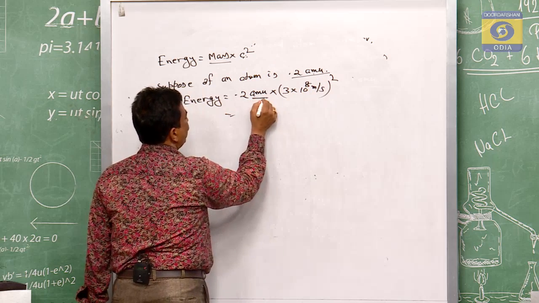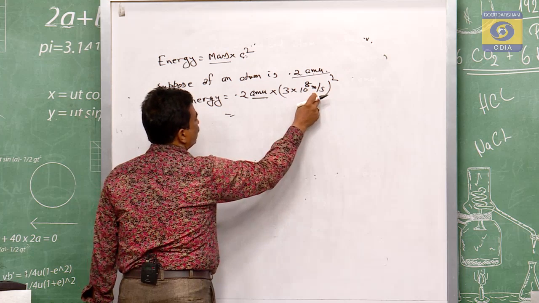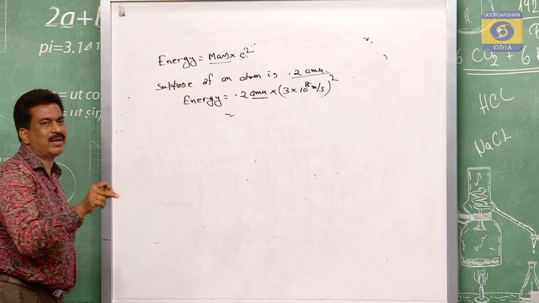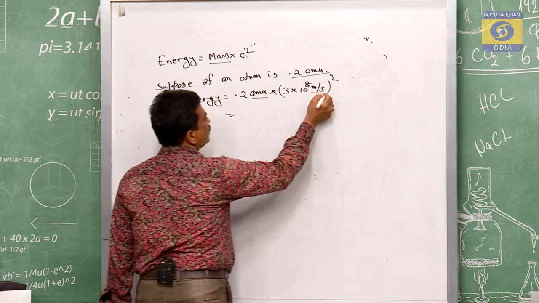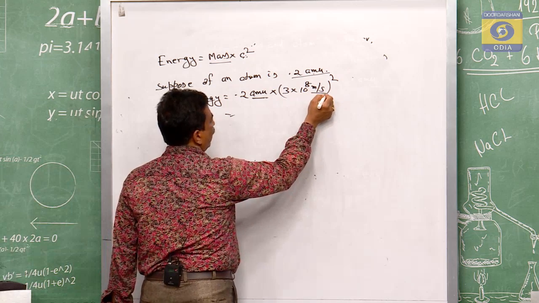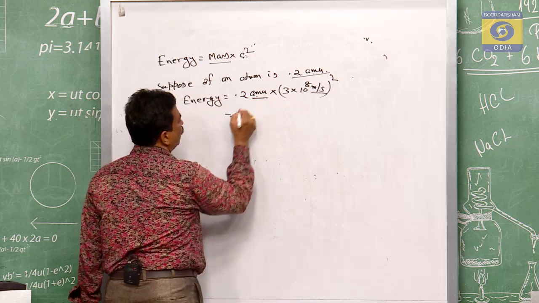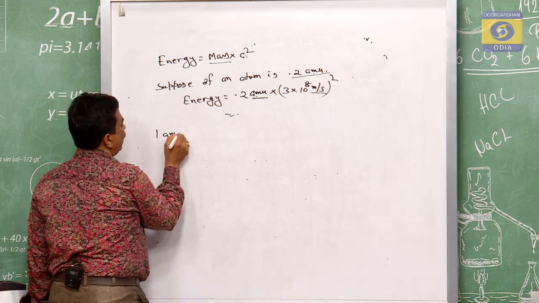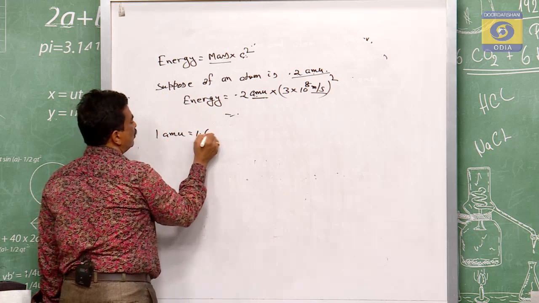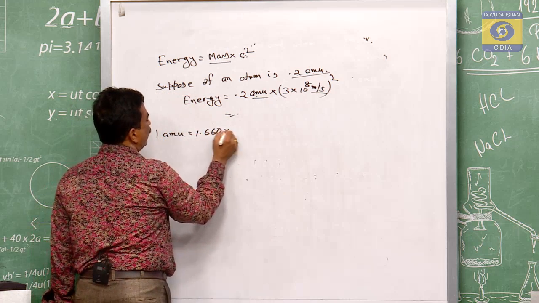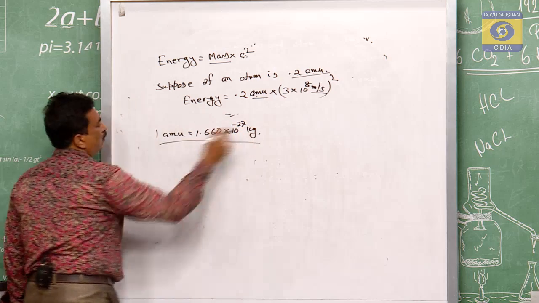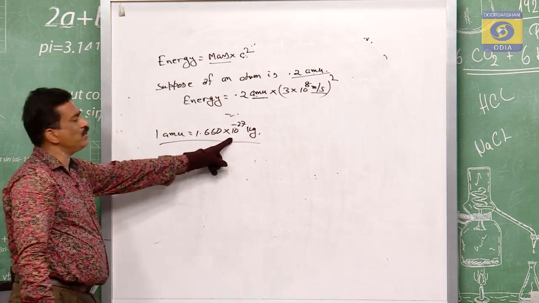But this amu has to be converted into either MKS or CGS units. Since this is in MKS, the amu has to be converted into MKS. So 1 amu is how much, as we have written? 1 amu is equal to 1.660 into 10 to the power of minus 27 kg. Today we have written that 1 amu is equal to this much.